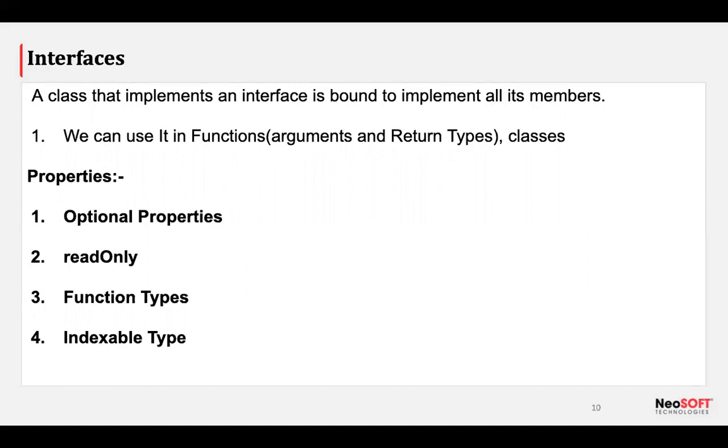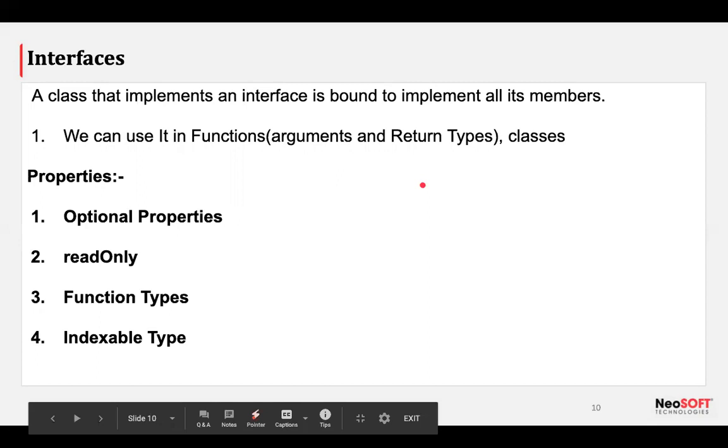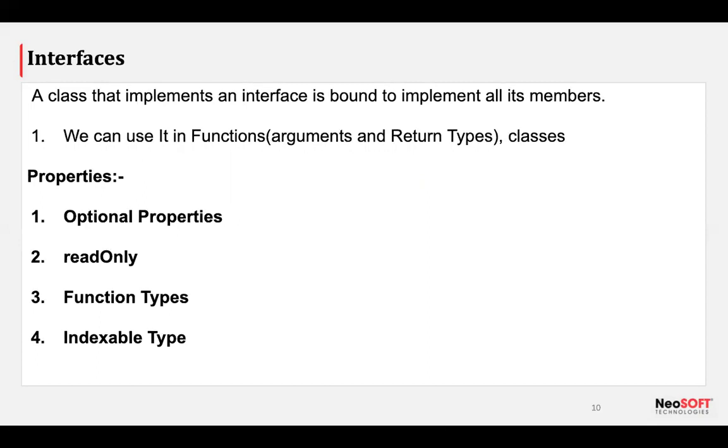Interfaces can be used in many ways. In TypeScript, we can use interfaces for JSON objects. We can use them in classes. We can use them for function arguments. In function arguments, we are writing name: string, age: number, and the return type is boolean or something. Now, if we discuss interfaces, let me discuss with you what is the difference between interfaces and inheritance.